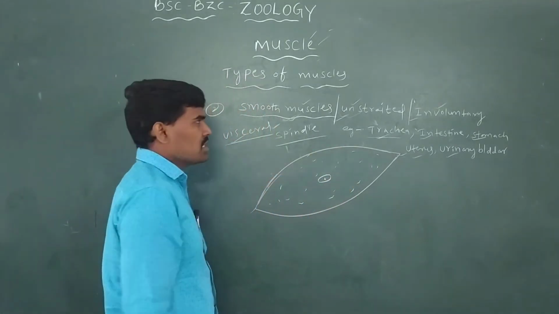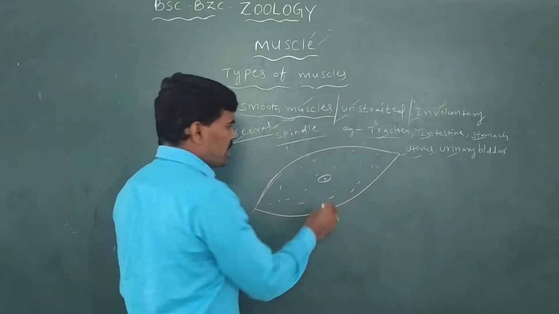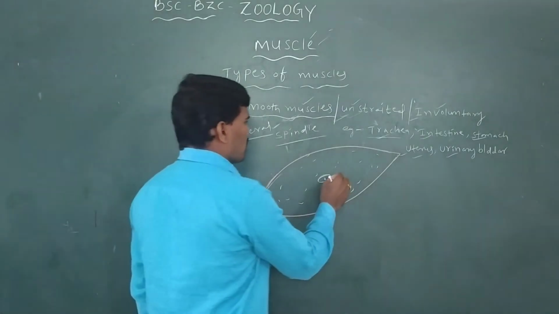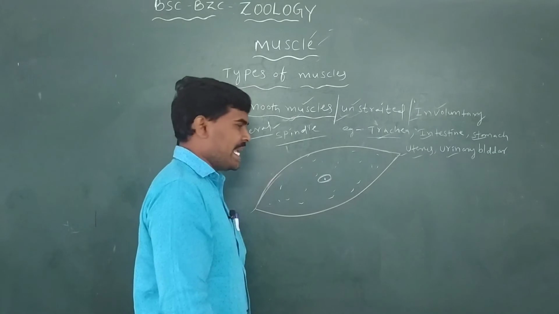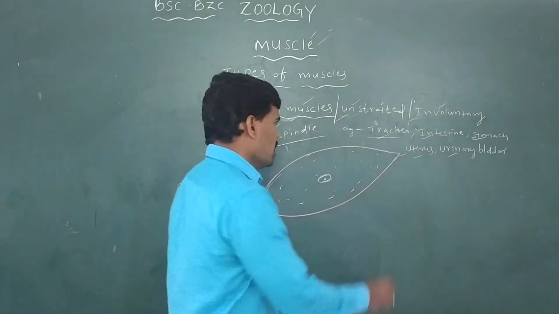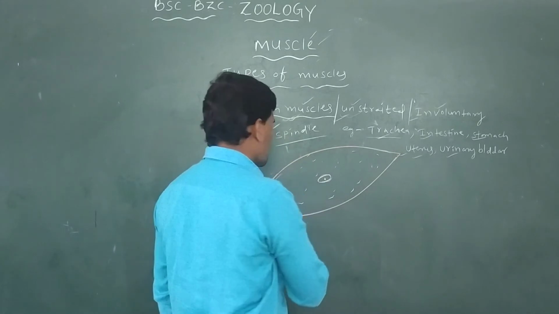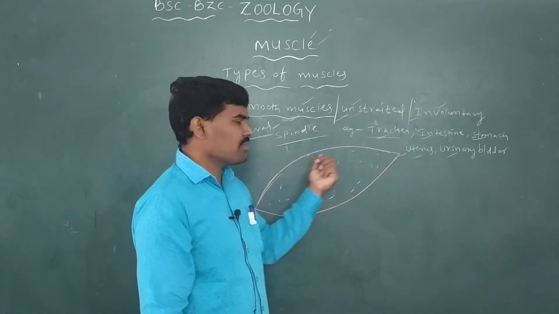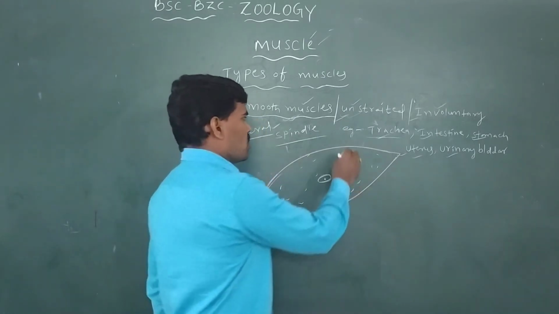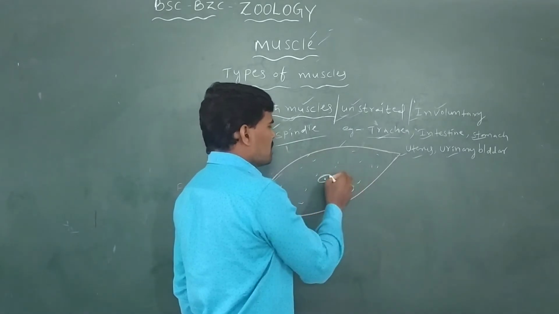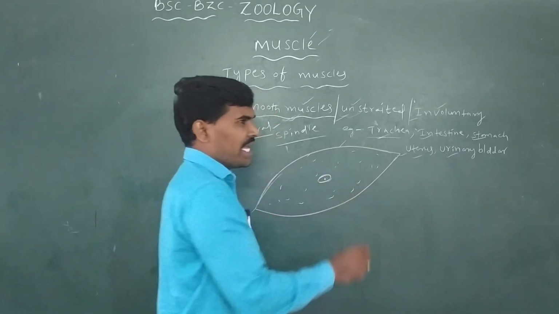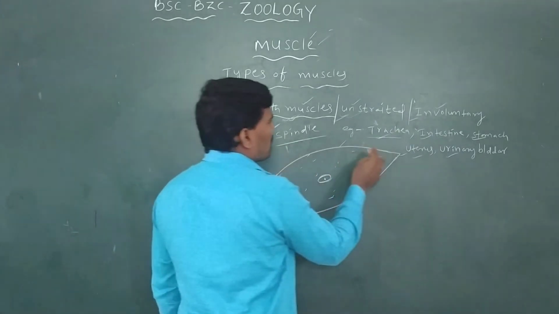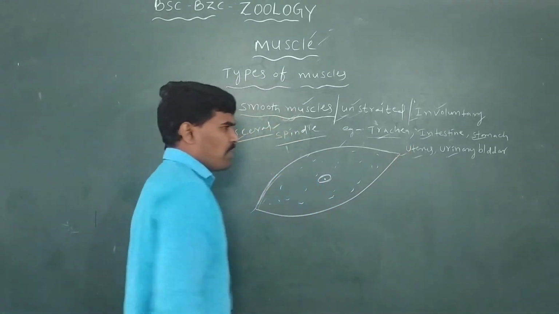How many nuclei are present in this type of muscle? Only one nucleus is present. A single nucleus means uninucleate. The outer surface of this muscle is covered by the sarcolemma, and the cytoplasm inside is called sarcoplasm. The sarcolemma and the sarcoplasm are present. One nucleus means uninucleate, with spindle shape and both ends pointed.